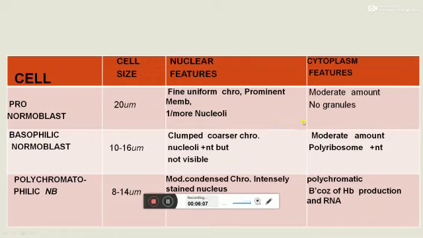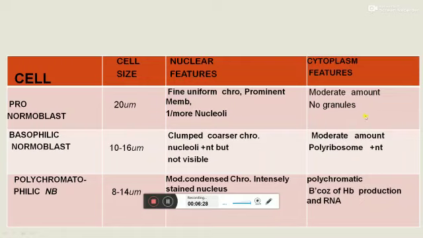The nucleus in the pronormoblast is coarsely clumped, and there may be one or more nucleoli. In the basophilic normoblast, the nucleus is present but not obviously visible. And from the stage of the polychromatophilic normoblast, the nucleoli are no longer visible and the nucleus is more condensed.